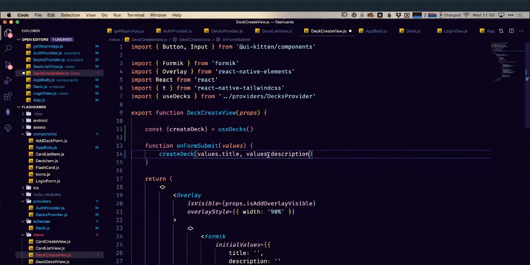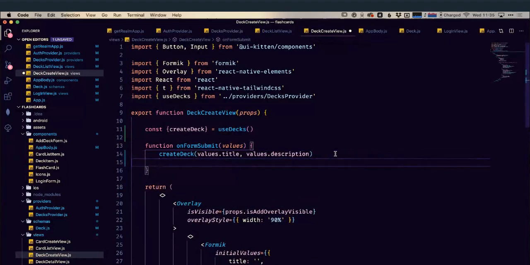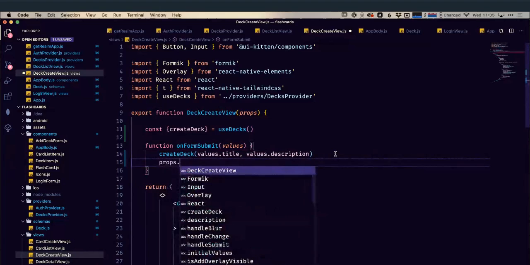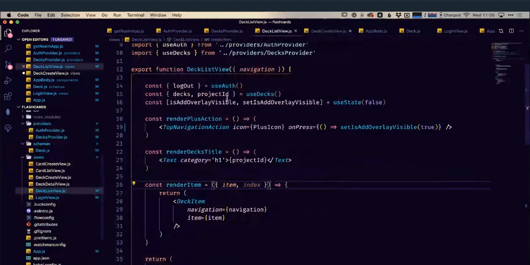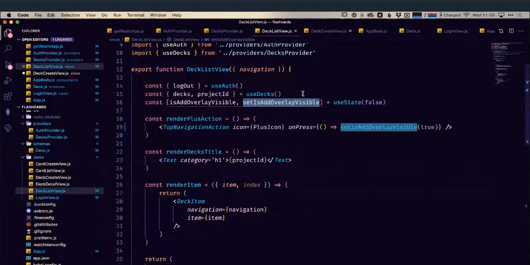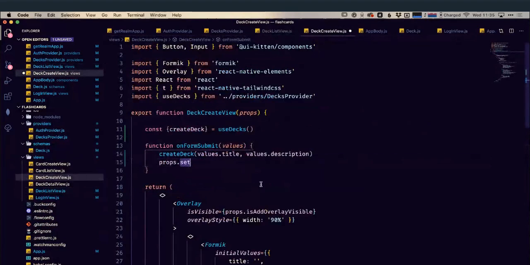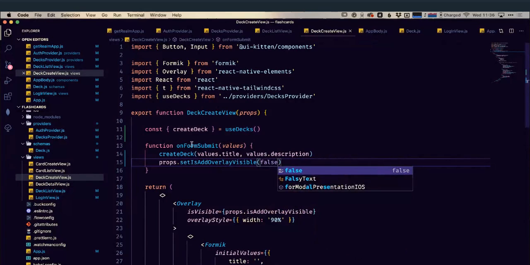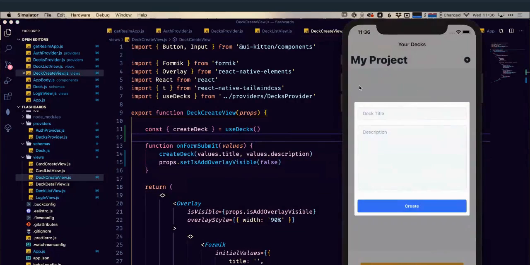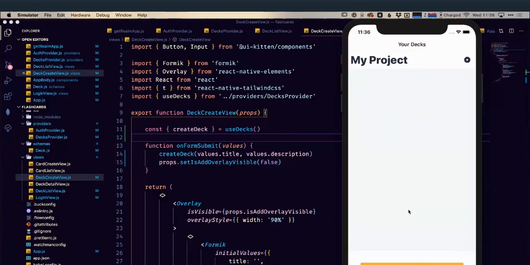Okay, so it's going to create a new deck, and then we can just hide that. We can call this set is add overlay visible, set that back to false, and that will hide our overlay for us. Okay, so now if I try this again, it's still got this here. Let's just cancel this out. Or sorry. So deck title, hello, description, hey folks, create.